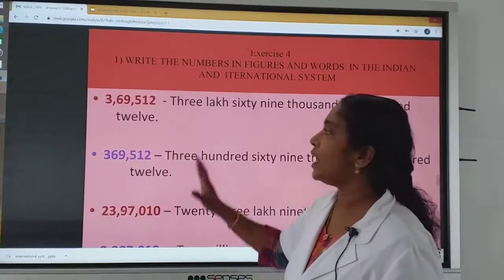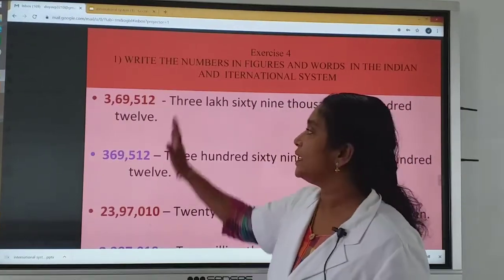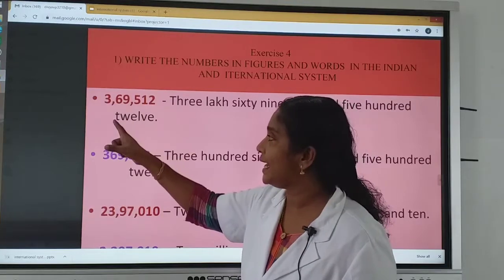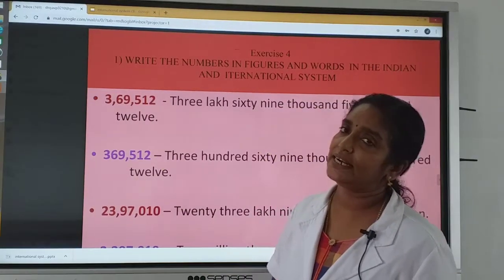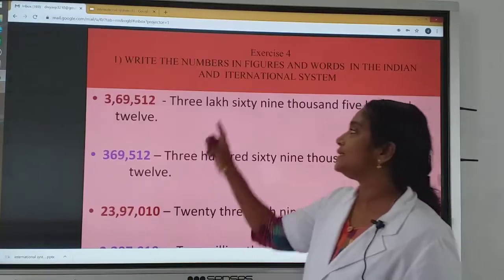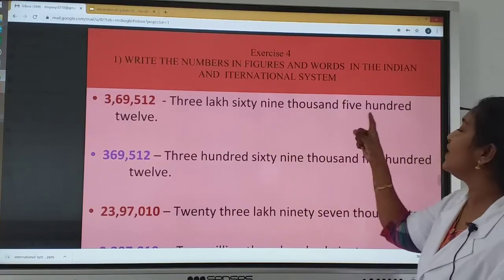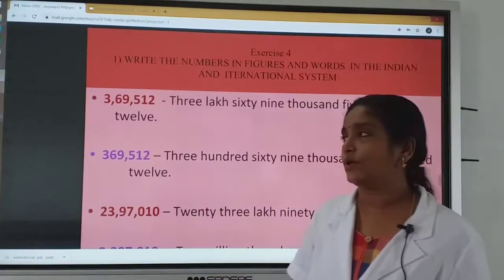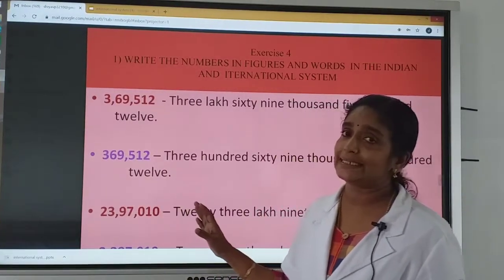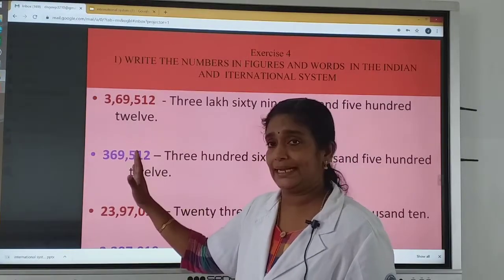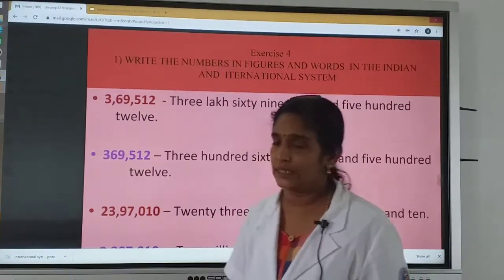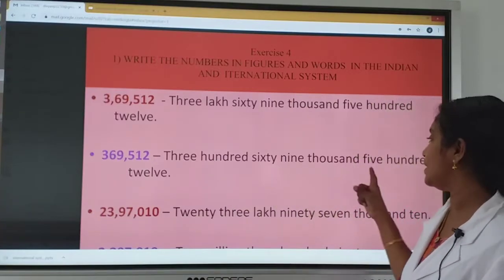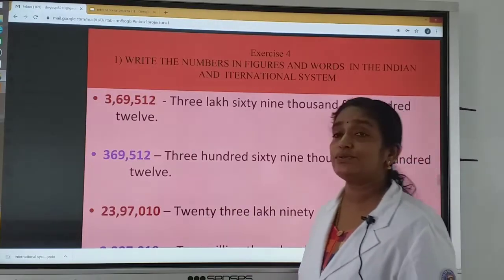First number, how to read this number in Indian system? Unit, 10, 100, 1,000, 10,000, lakh. 3,69,512. The same number we can read in international system also. Unit, 10, 100, 1,000, 10,000, 100,000. So, we can read this in international system as 369,512.